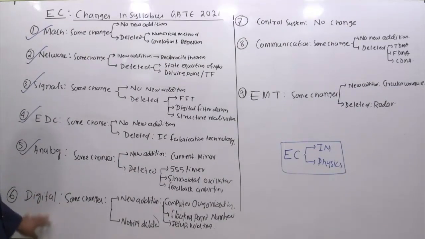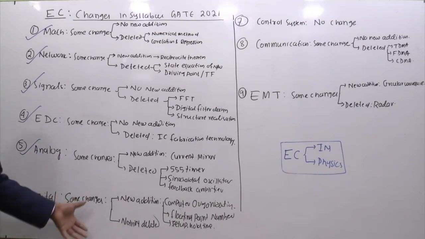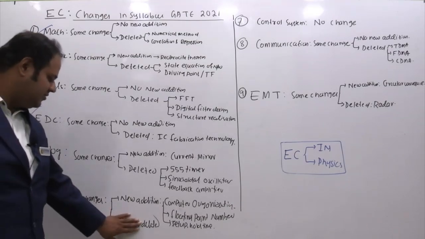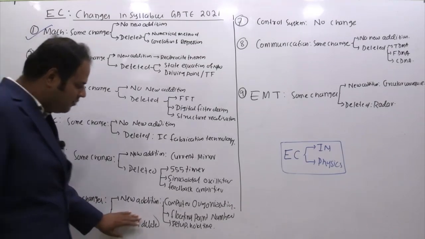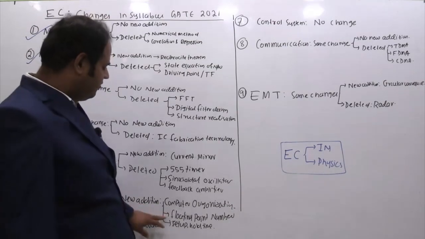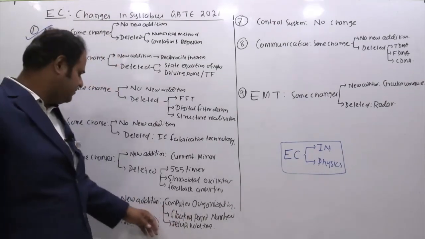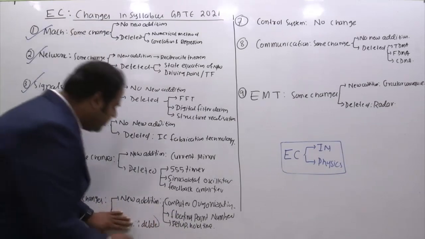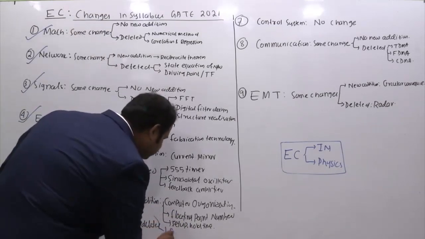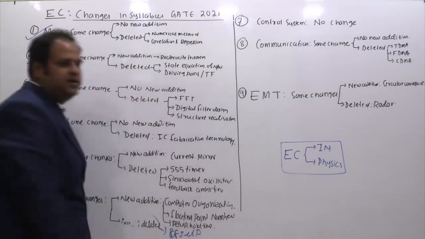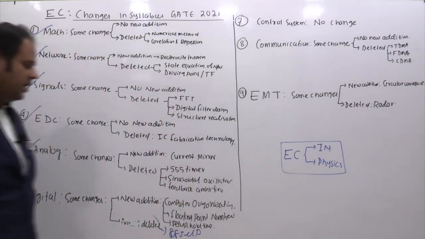Digital, okay. So here I'll say from the student point of view, this is a bit overloaded. What is being done in this case? Some changes, new additions. New addition is computer organization and floating point numbers, setup time and hold time. So this is what is newly added. And what is deleted in this case? Microprocessors, 8085 microprocessors. This is completely deleted.